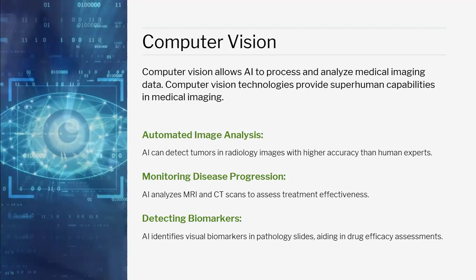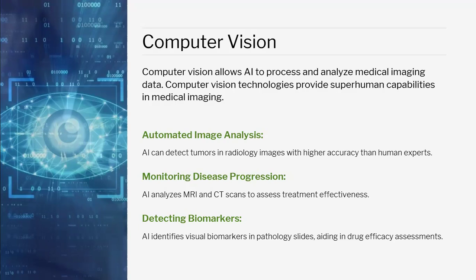Suppose, as I told you, there is a minor development of a tumor in a patient, and on a CT scan it may be that a human cannot detect it, but AI can detect that there is a minor growth or minor reduction. With automated image analysis, AI can detect tumors in radiology images with higher accuracy than human experts. For monitoring disease progression, AI analyzes MRI, CT and PET scans to assess treatment effectiveness.